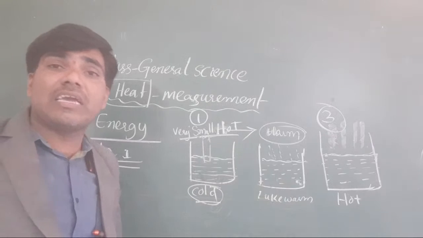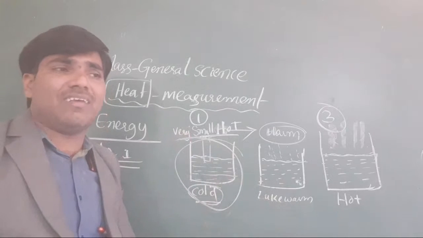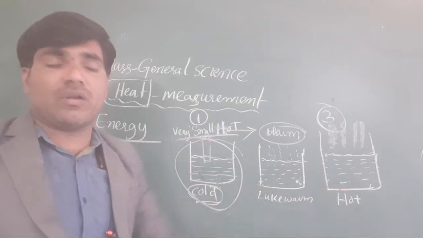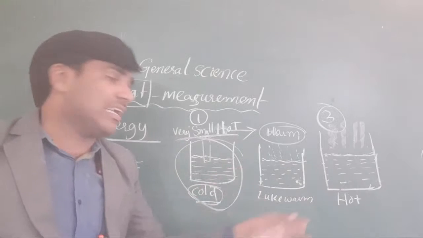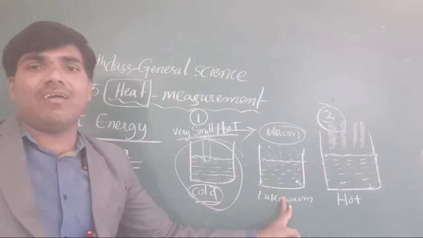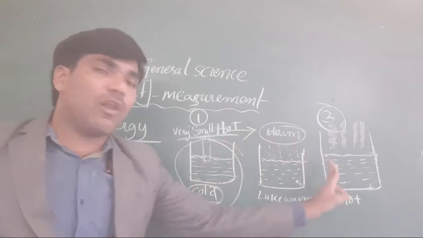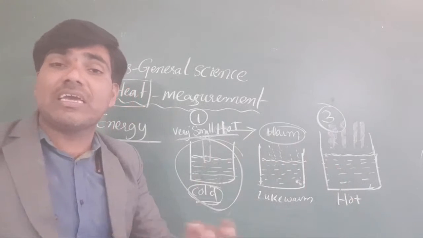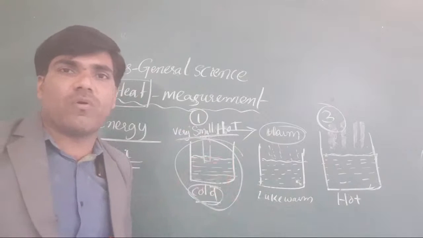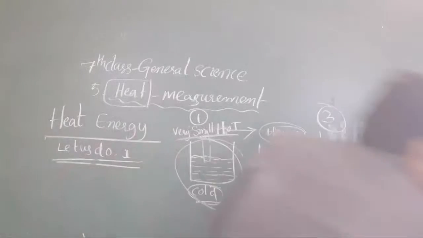Okay, this is only the degree of hotness or coldness. When it is cold, it is called a cold degree, more cold degree. When it is hot, it is more heat. It indicates a high heat degree. It indicates the low heat degree. It indicates the middle heat degree. It indicates the high cold degree. It indicates the low cold degree. This degree is nothing but how much hot, how much cold. Clear or not all the students? This is only about hotness as well as coldness.